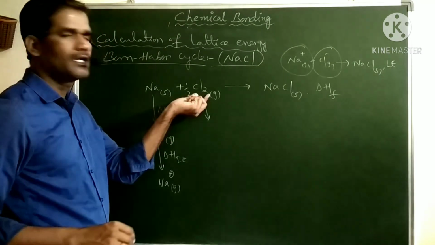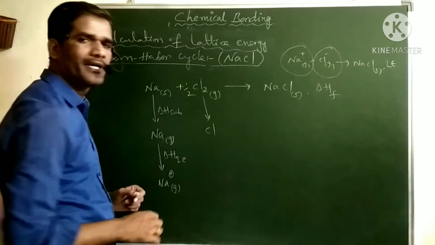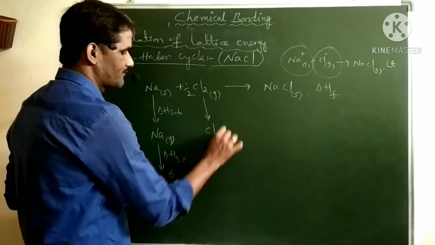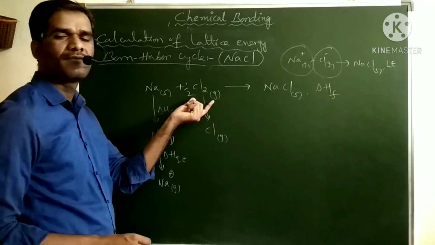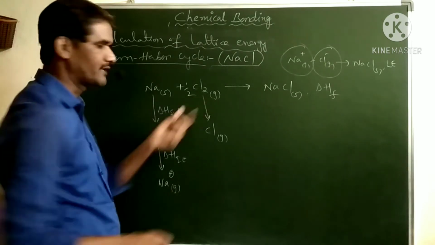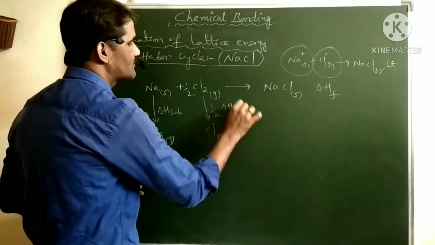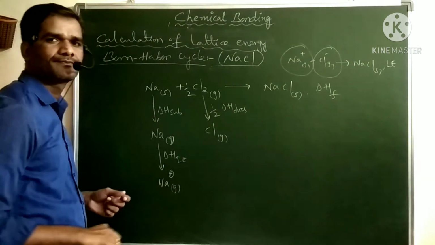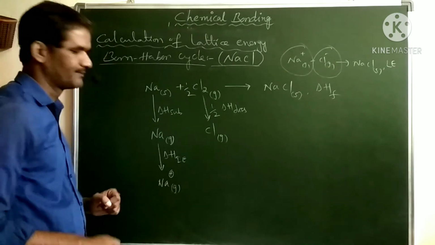Similarly, come to the chlorine. First we have the chlorine molecule. We break this chlorine molecule and convert it into gaseous chlorine atoms. Here we are just breaking the bond, dissociating the molecule, so the energy involved is called dissociation energy. Since we take only half a molecule, we take half the dissociation energy.